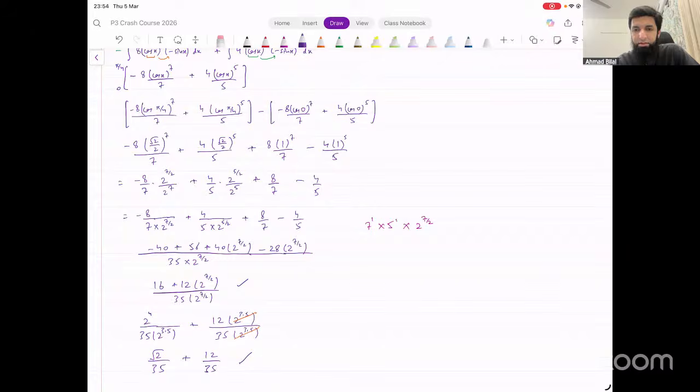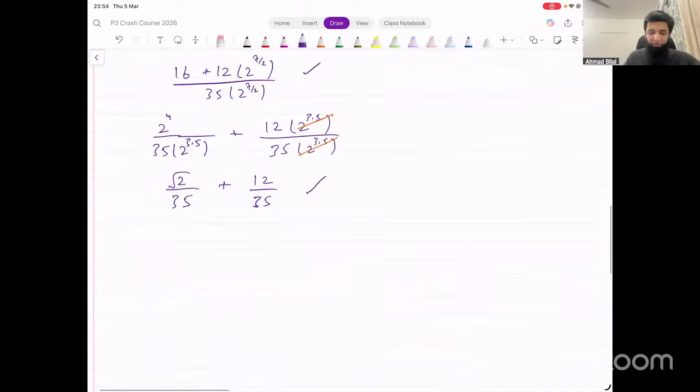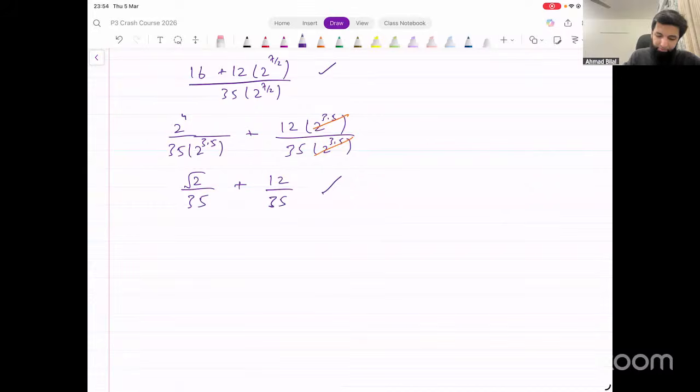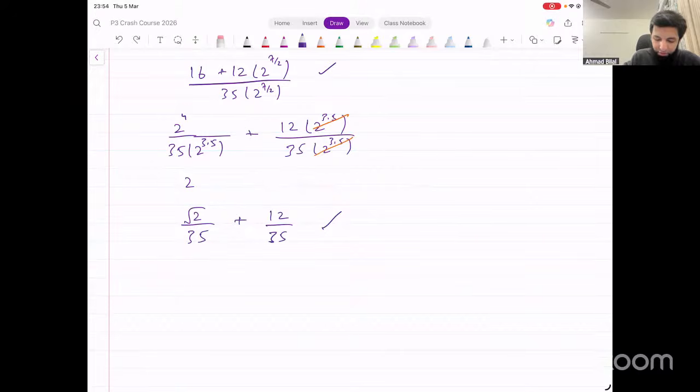This is the result that we get. Where did 2 raised to power 3.5 go? It got subtracted, right? In the numerator, we had 2 raised to power 4 minus 3.5, so it becomes 2 raised to power 0.5 divided by 35 plus 12 over 35.